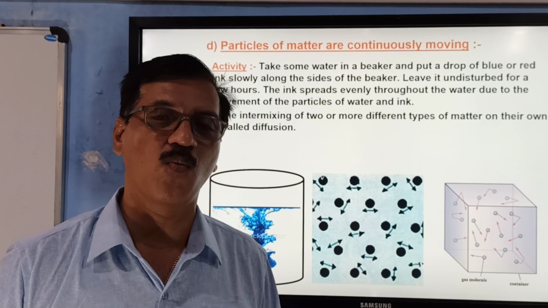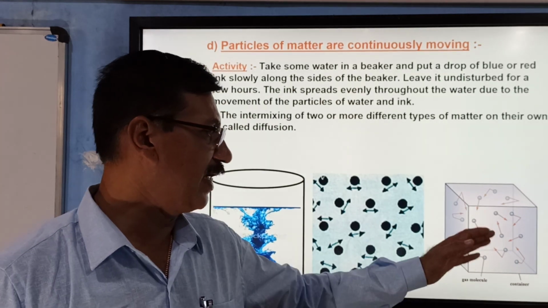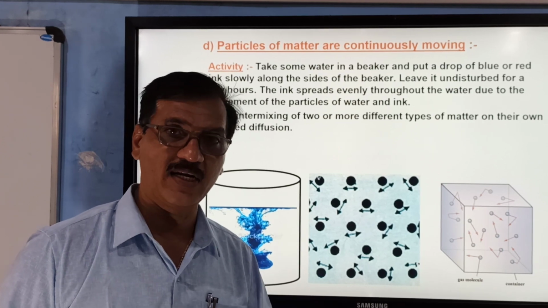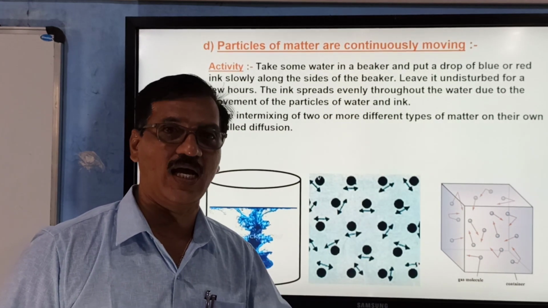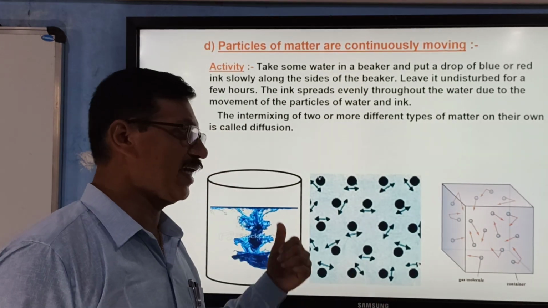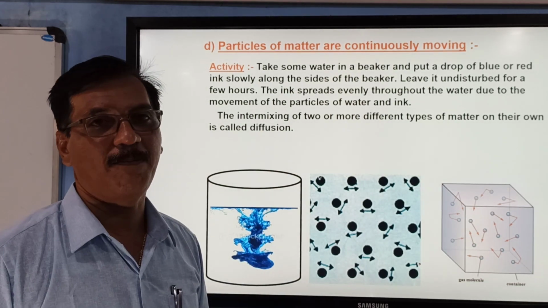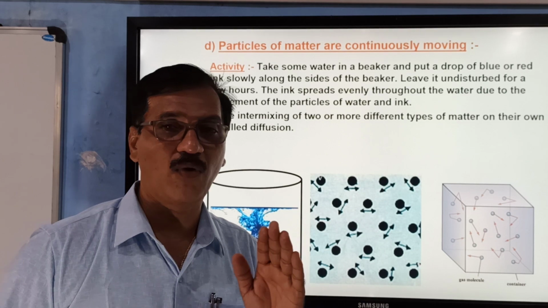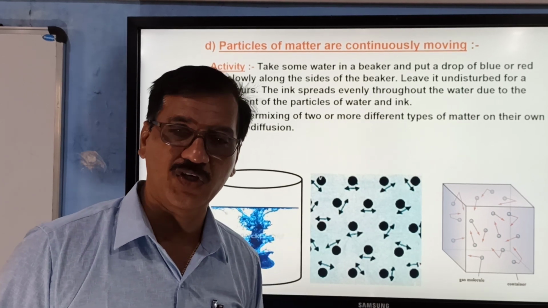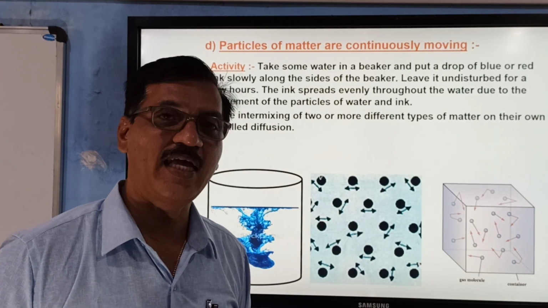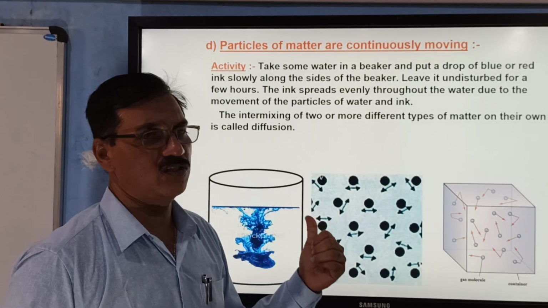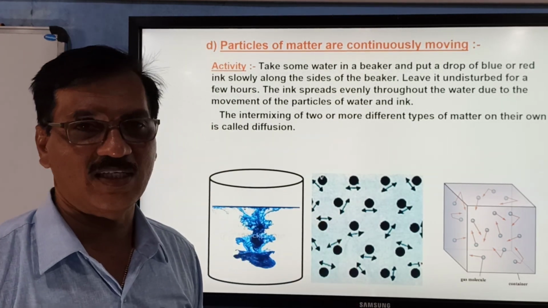They can move from one place to another. Gases also have translatory motion. The particles can move from one place to the other. But in the case of solids, the motion is vibratory motion. They can vibrate about the mean position, but they also have motion. So particles of matter are in continuous motion.